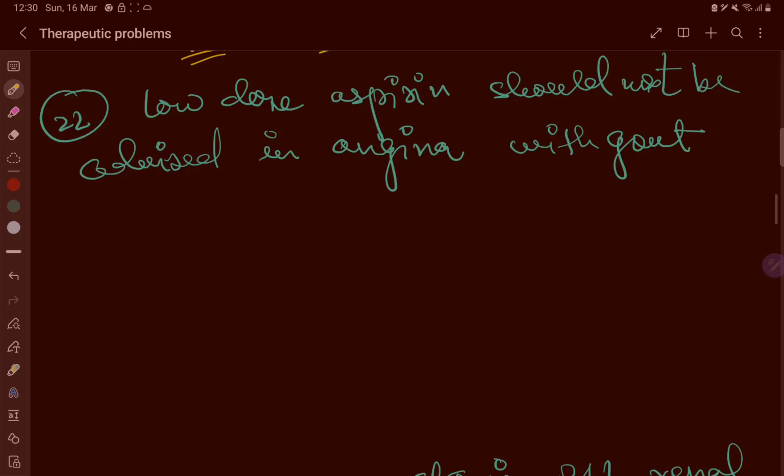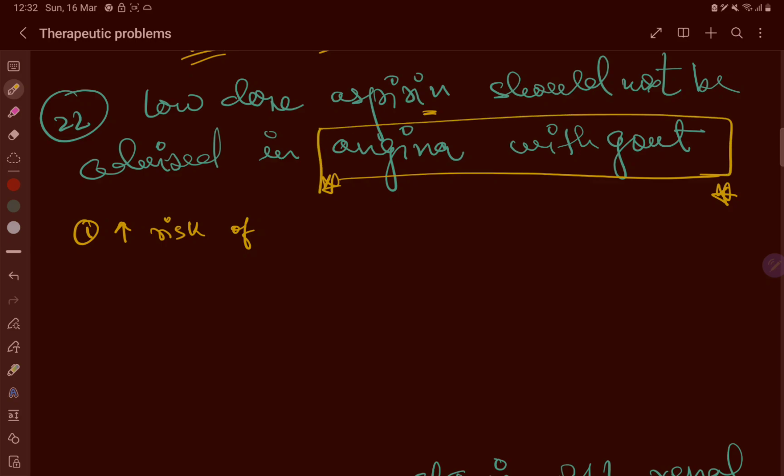Now, low dose aspirin should not be advised in angina with gout. Why? First, increased risk of bleeding. Wait a minute. This question we will discuss later, because in gout especially all the NSAIDs are used except aspirin, because of the increase in uric acid. But with angina and gout I have a doubt, so we will discuss this explain why in a different way.